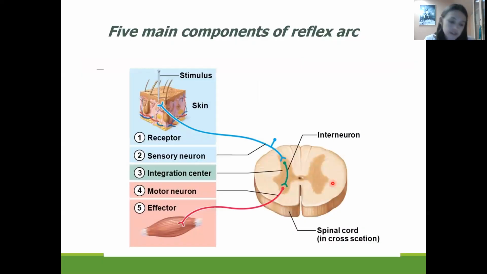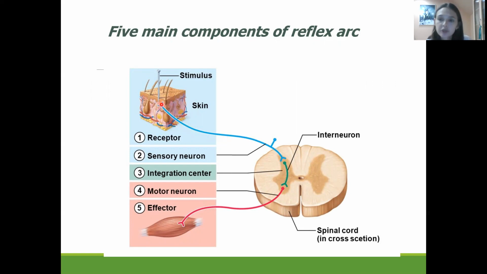What is a reflex? A reflex is a stereotypic, unconscious, involuntary response to stimuli. A reflex consists of some specific structures, which we are going to discuss. So the reflex arc consists of the receptor, which is present on the skin.